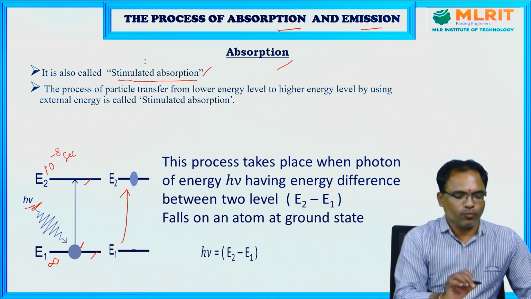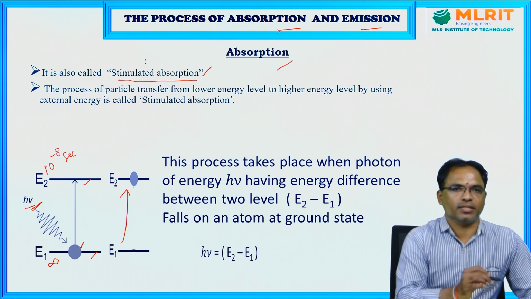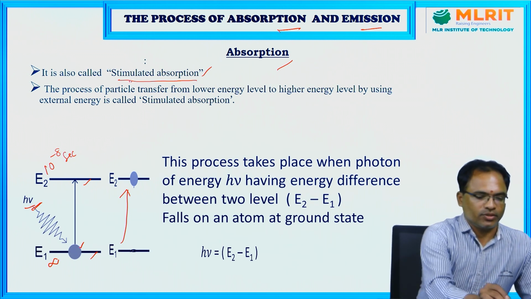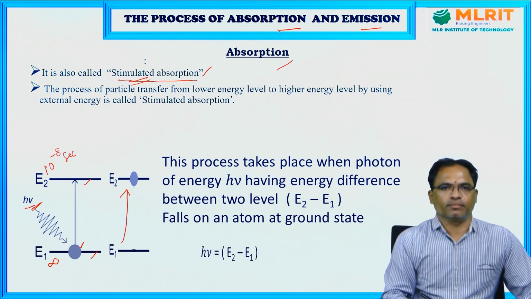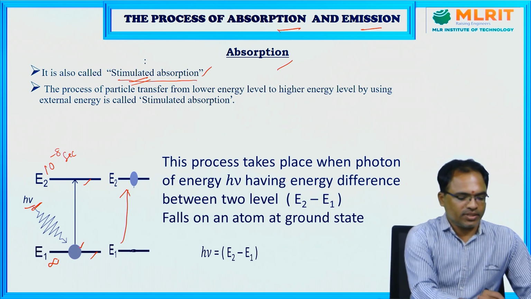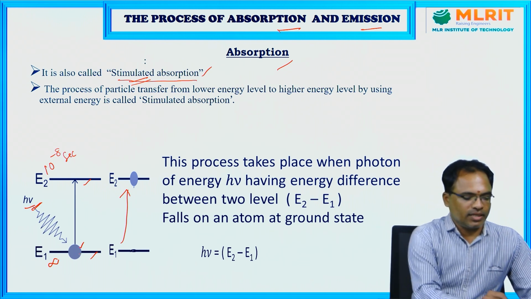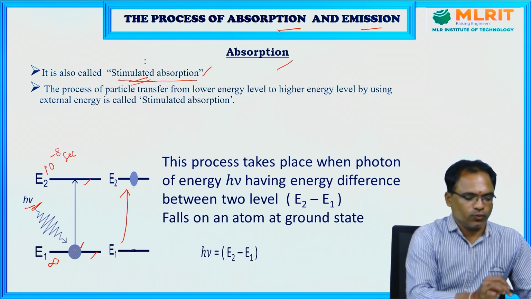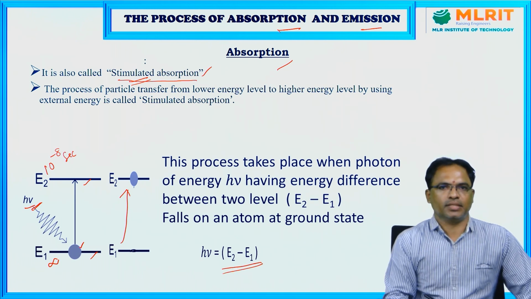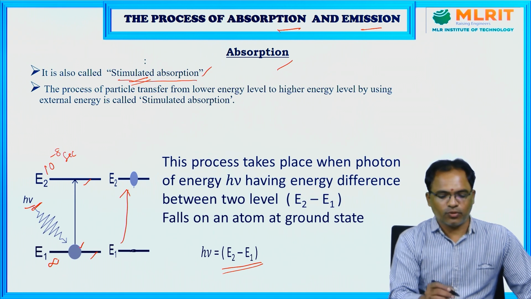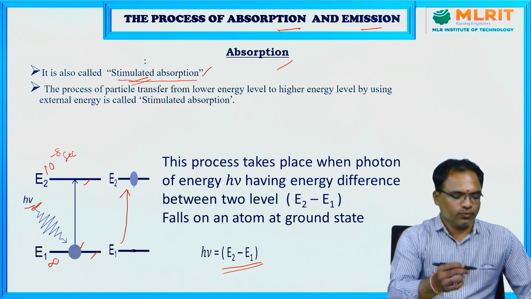As long as energy does not fall on the particle which is in the ground state, the particle does not move from E1 to E2. It will move only when it receives energy from the external source. That is why the term stimulated is given here. There is no spontaneous absorption, right? So the particle is moving from E1 to E2 because it received energy from the external source equal to the energy difference between the two energy levels. From this we can say that based on the amount of energy that a particle receives in the ground state, it will make a transition to the excited state.